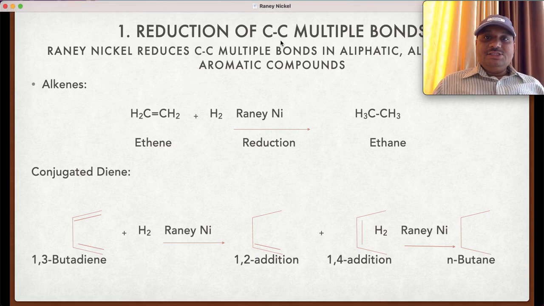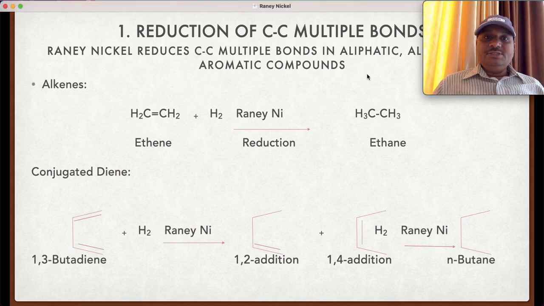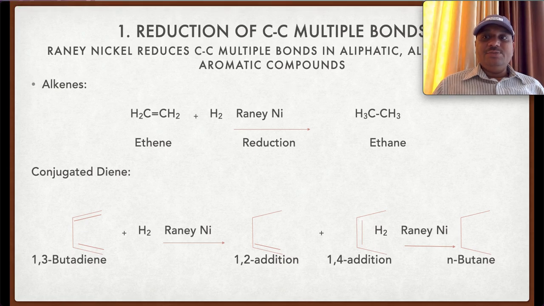First, that is the reduction of the carbon-carbon multiple bond. Raney nickel reduces the carbon-carbon multiple bond in aliphatic, alicyclic, and the aromatic compounds. Aliphatic and alicyclic hydrocarbons can be reduced at room temperature and pressure, while the aromatic hydrocarbons are reduced at high temperature and pressure.